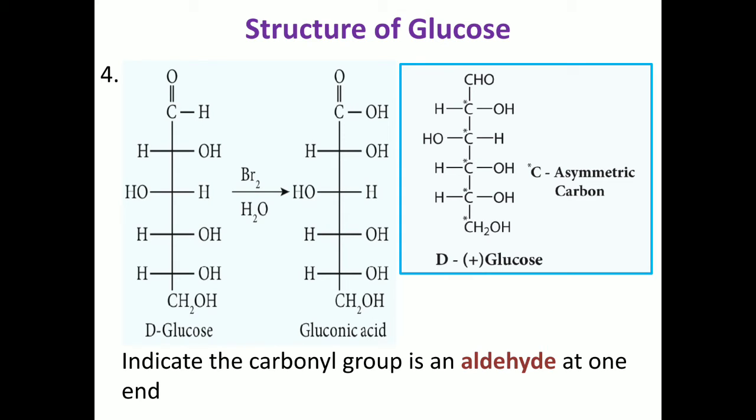Glucose gets oxidized with bromine water to form gluconic acid. So glucose gets oxidized to gluconic acid with a mild oxidizing reagent like bromine water. This indicates the presence of an aldehyde group at one end, because if a ketone group is present in glucose, it does not oxidize with bromine water. So the aldehyde group occupies one end of the glucose structure.